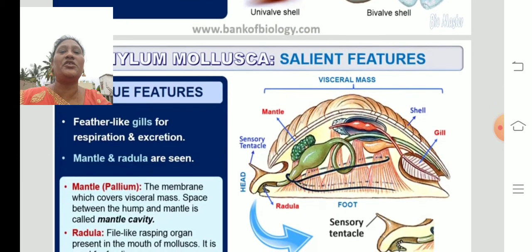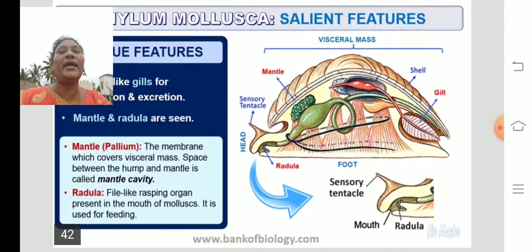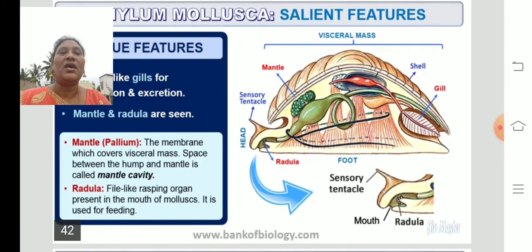Another unique feature is feather-like gills. They have feather-like gills for respiration, and also for excretion. The mantle and radula are seen. They have parts which are called the mantle and radula.